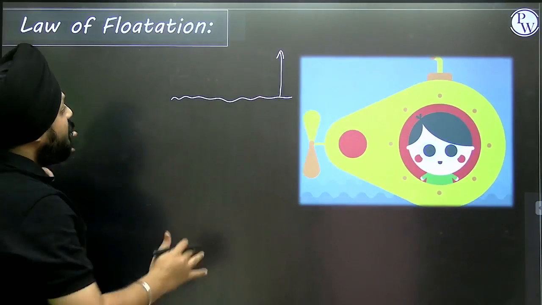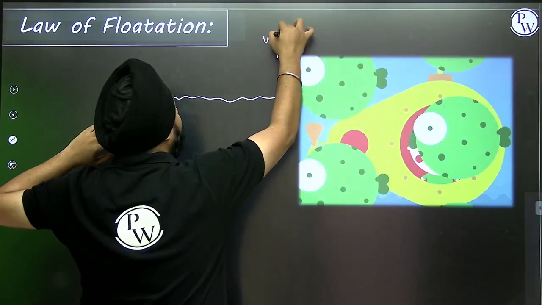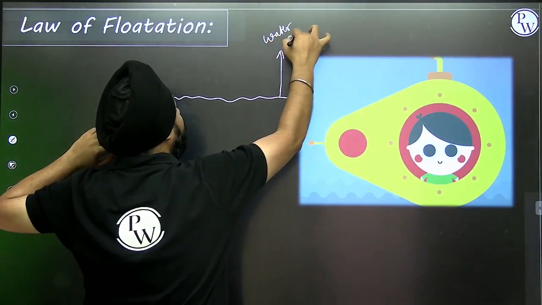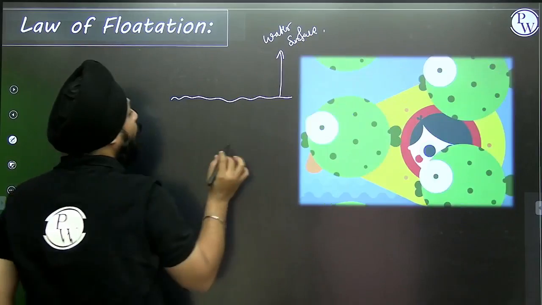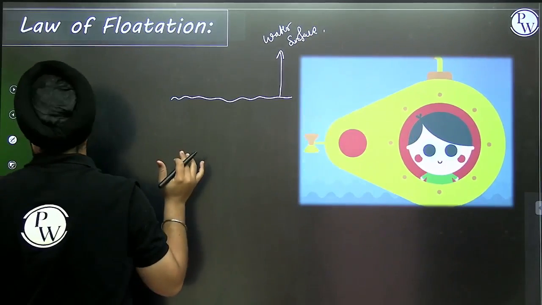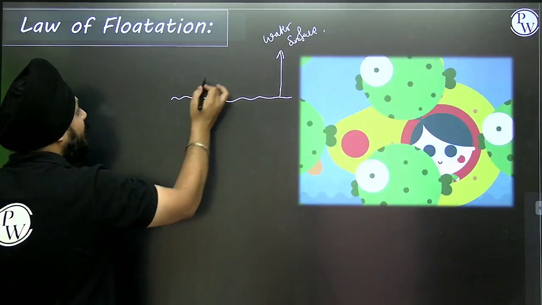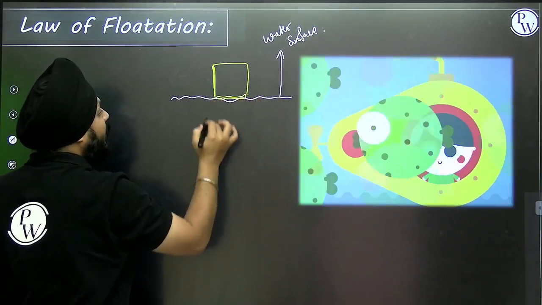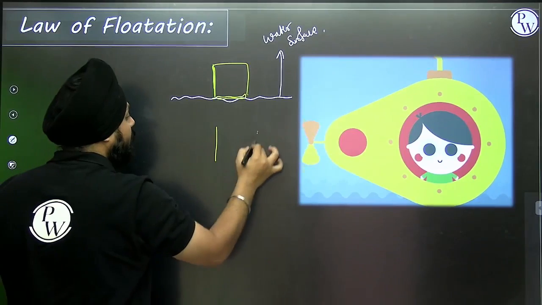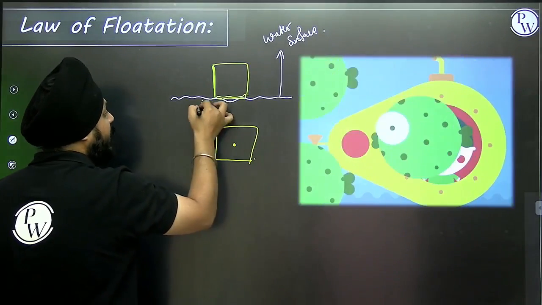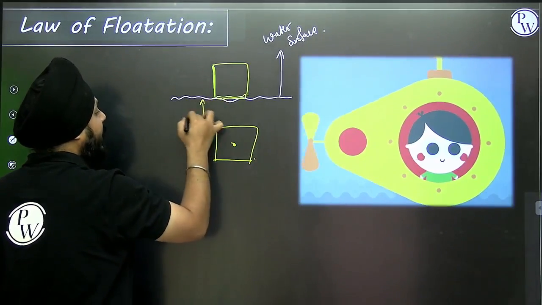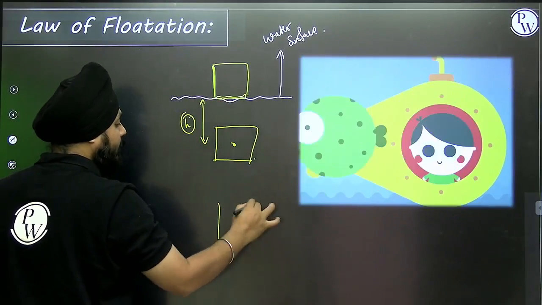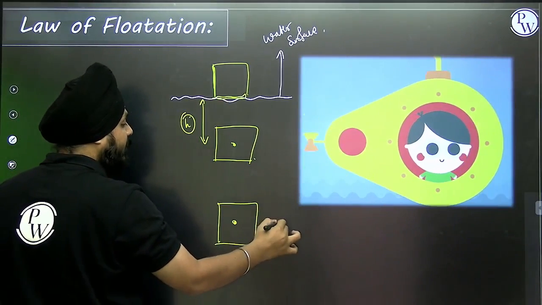Now suppose this is the water level, the water surface. What does the law of flotation state? I want to take three examples: the object that is floating near the surface, the object that is floating at height h, and the object that is at depth.